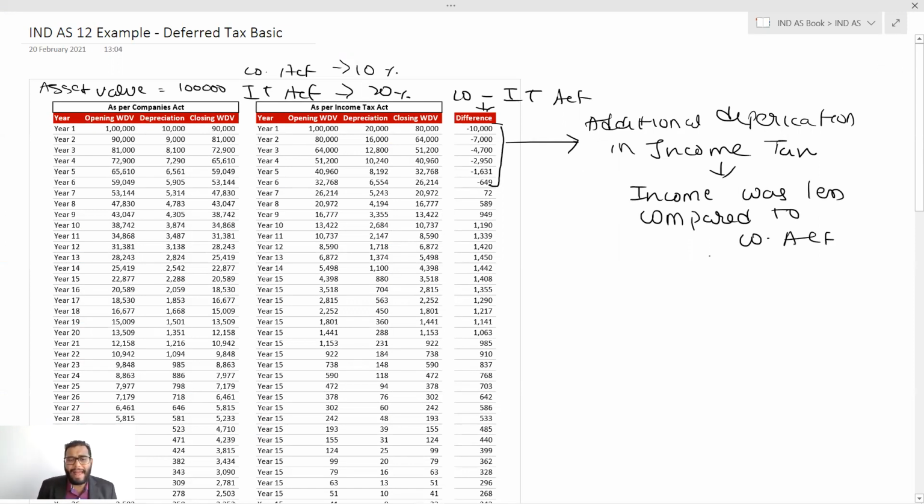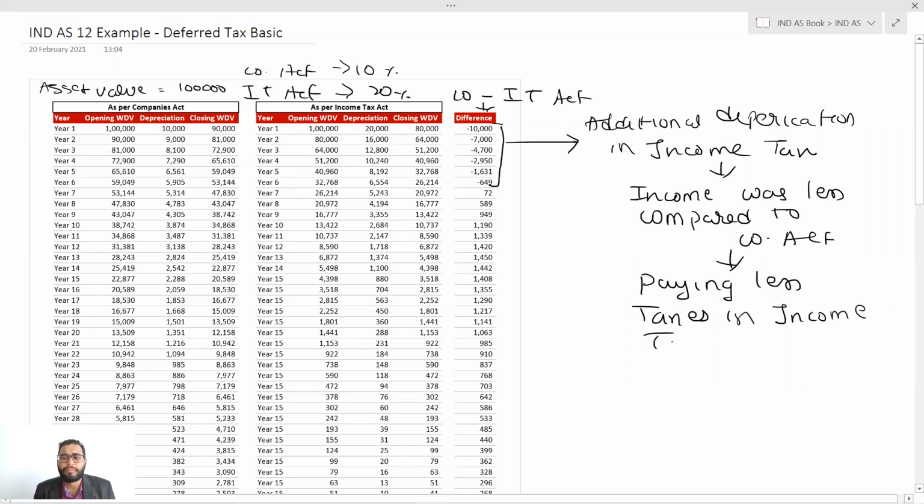If my income is less compared to the Companies Act, then I will end up paying less taxes in income tax, because my income is less.